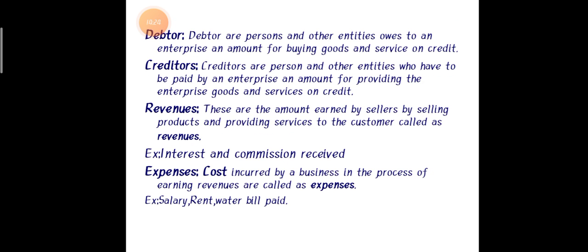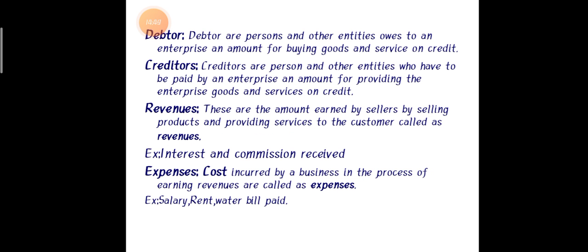Next, we have debtor, creditor, revenues, and expenses. Debtors are the persons and other entities who owe an amount to an enterprise for buying goods and services.